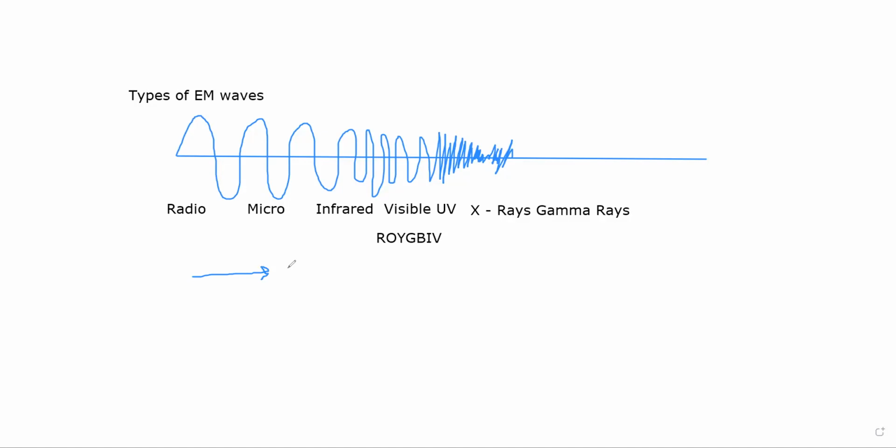The frequency, denoted by the letter nu, keeps on increasing in this direction, however wavelength, given by lambda, keeps on increasing in the opposite direction. So these are the different types of electromagnetic waves.